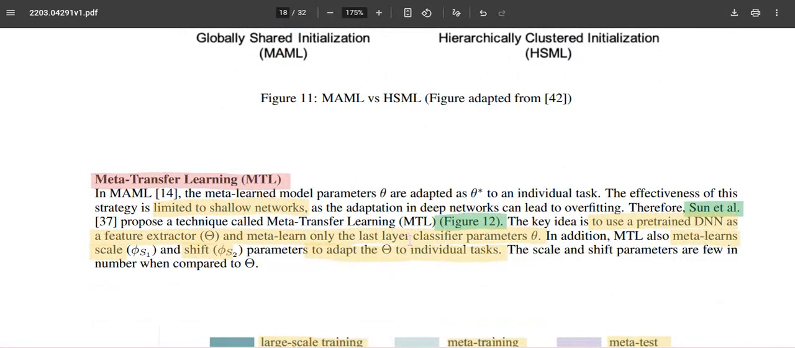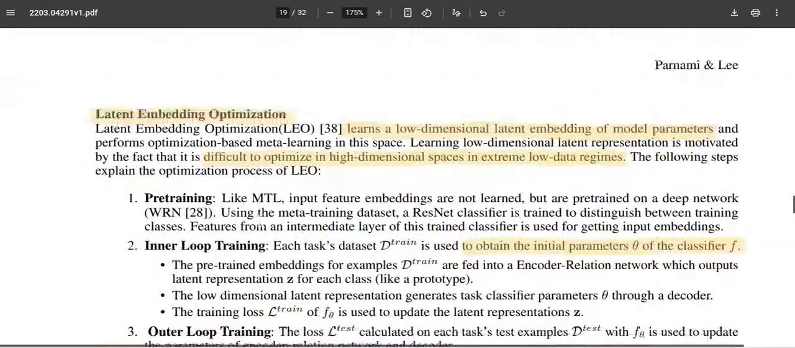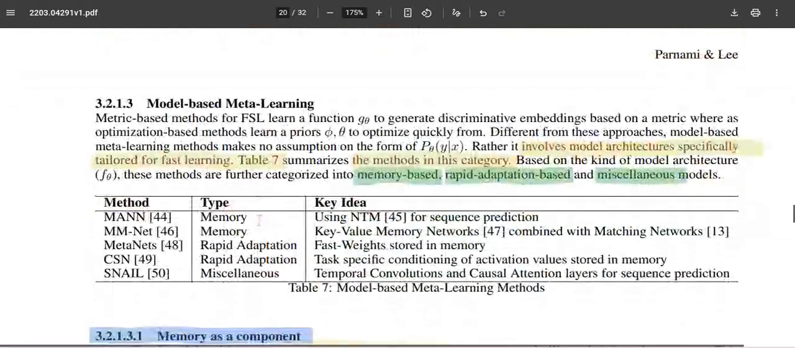MAML. Maybe in the next video we'll see optimization-based meta learning using MTL and embedded optimization. But before that, we will try to see what model-based meta learning is. So far we have seen metric-based meta learning and optimization-based meta learning. In the next video we will see model-based meta learning, and how all three of them are utilized for few-shot learning classification tasks. Thank you.